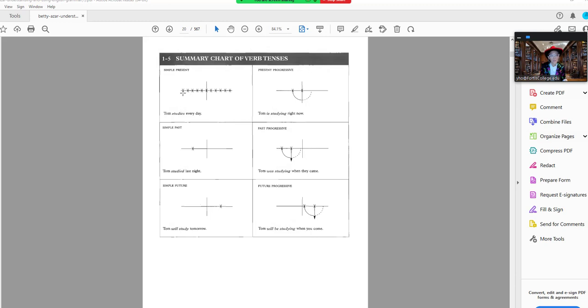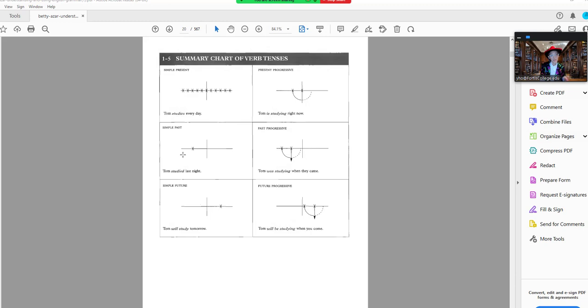Okay, I wake up. I put on my clothes. I do my Zoom lecture. I eat lunch. I eat dinner. I brush my teeth. I go to bed. Okay, so those are all simple present. It's things that I do every day, and it's completed.